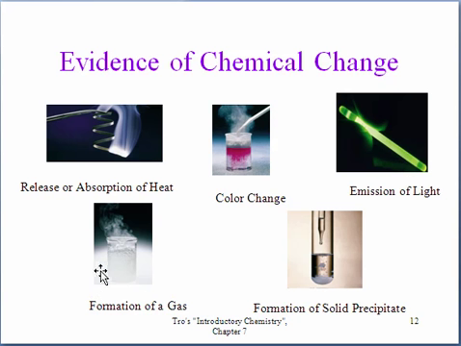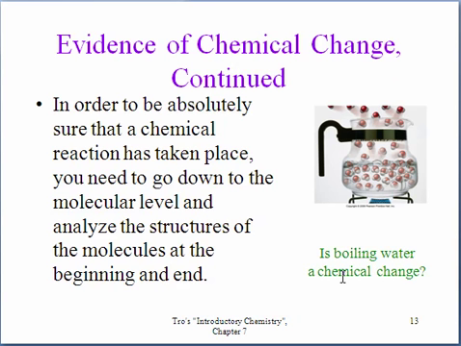The formation of a gas, there are gas bubbles here, and again we want to be careful about that. And here's the formation of a precipitate. Here are two solutions, colorless, and when they're added together, they form a white solid. Now, as I said, to make sure we know a chemical change is occurring, we've got to be able to know what's happening at the molecular level and analyze the structures of the molecules at the beginning and the end to make sure there's been some rearrangement of atoms.